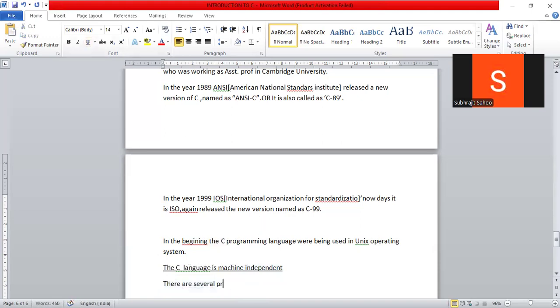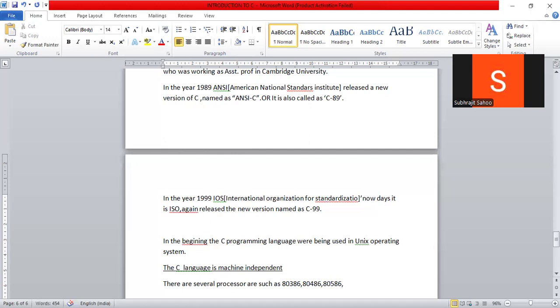Several processors are there, such as 80386, 80486, 80586.